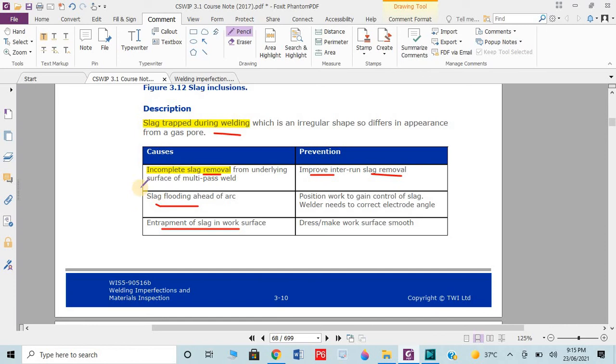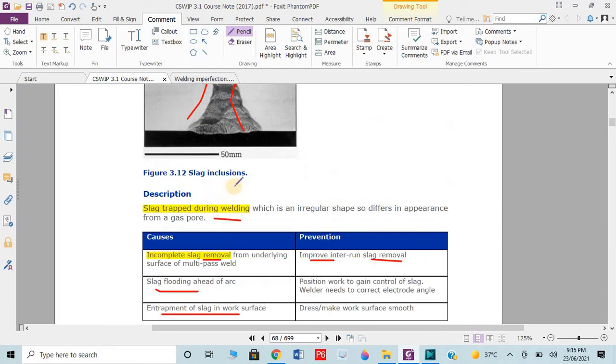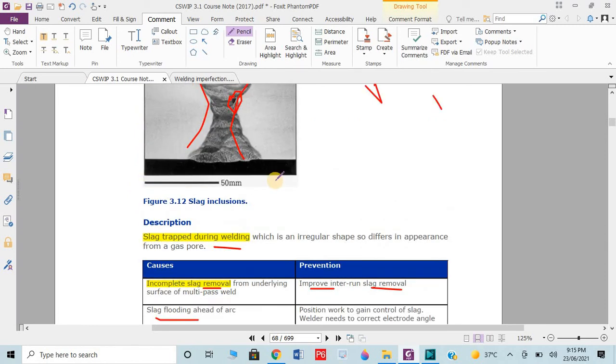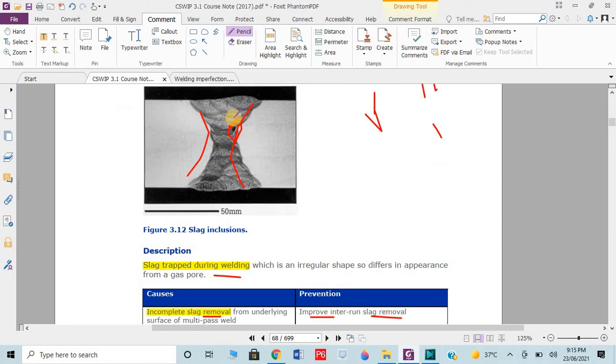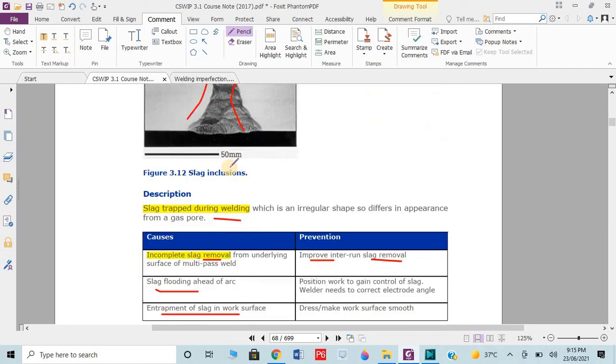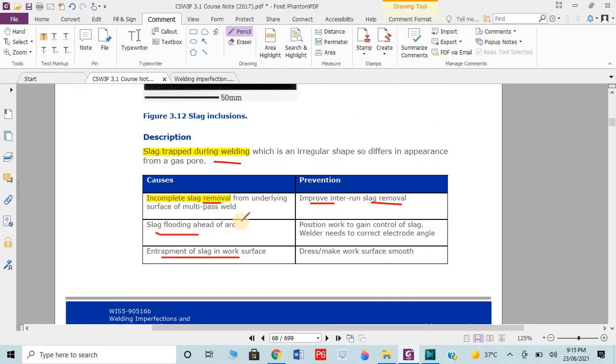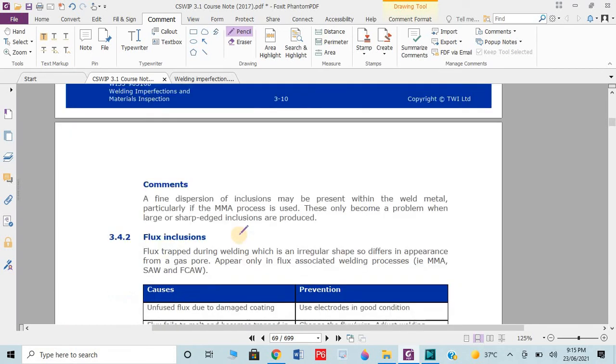You don't need to worry about these things. Just focus on one thing: there is only one main point for each defect that differs from the others, like slag inclusion. Slag inclusion means some kind of slag is induced in the weld metal. The remaining things are almost the same. You have to remove the slag first, and the arc length should be proper, etc.